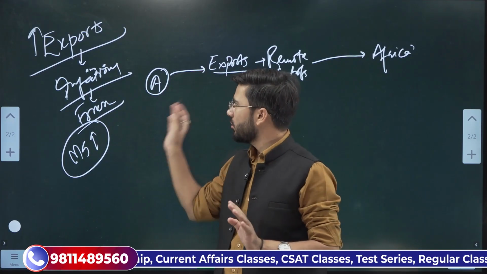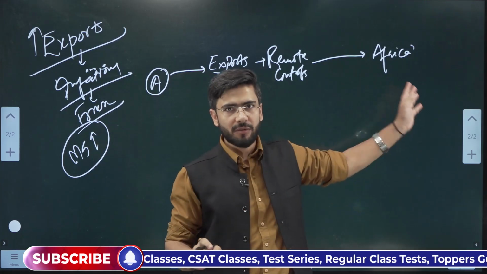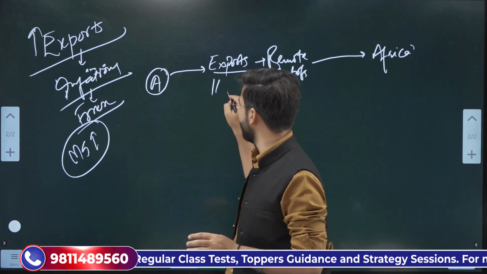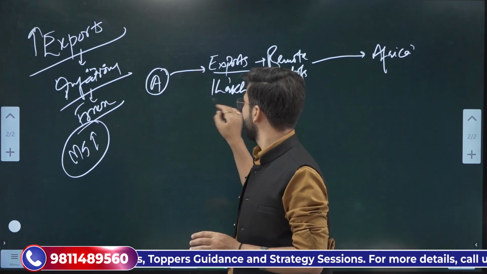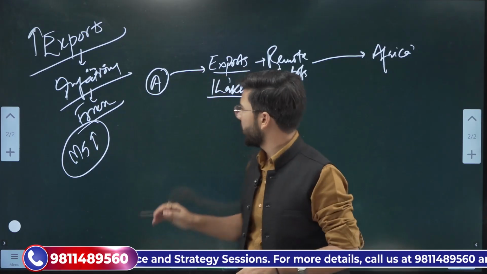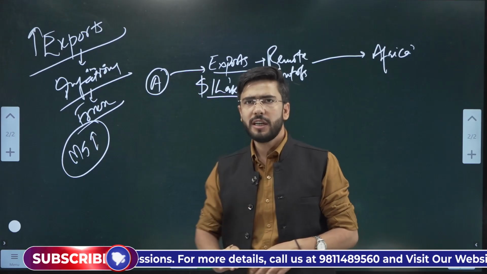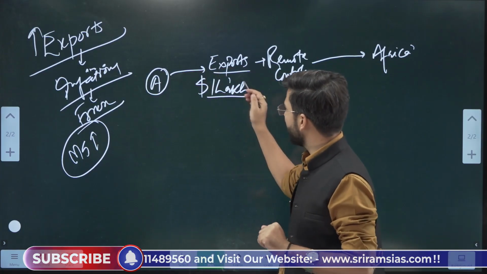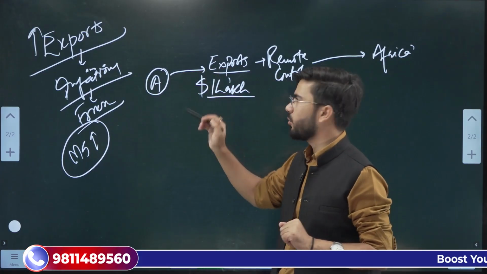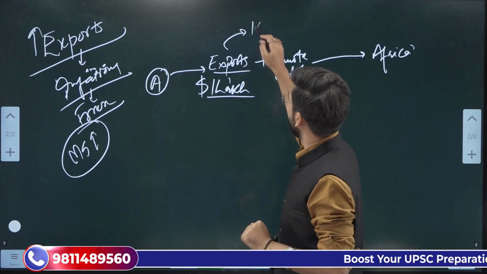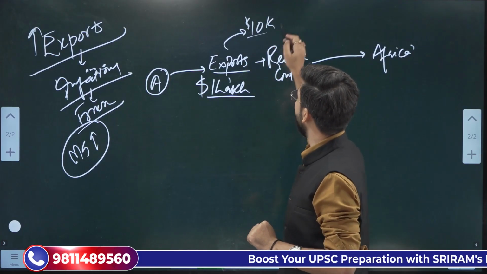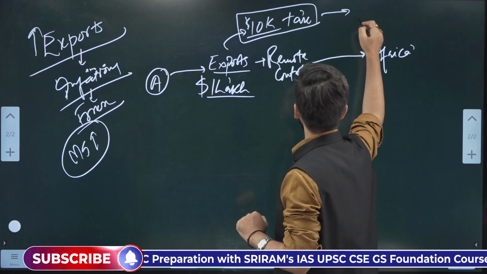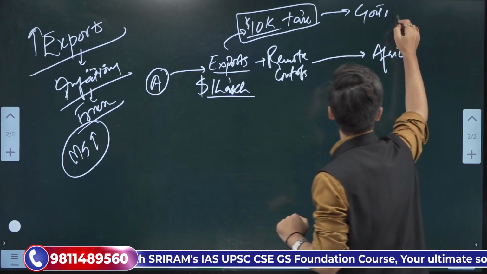Simple. Now, this person A is getting some money from Africa by exporting a good of, say, 1 lakh dollars, not rupees. He is getting this $1 lakh from Africa. But out of this $1 lakh, whenever he exports, he has to pay $10,000 as tax to the government. This goes to the government in India.